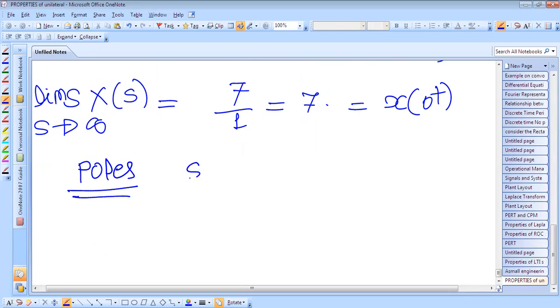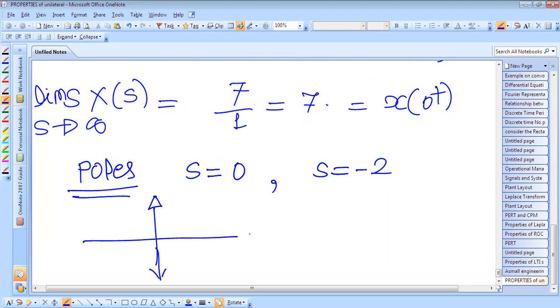So two poles are there. One is at s is equal to 0, and another is at s is equal to -2. If you plot this on the s plane, one pole is at s is equal to 0, and another pole is at s is equal to -2.